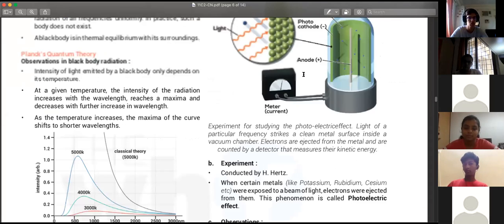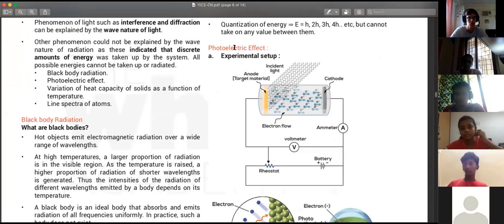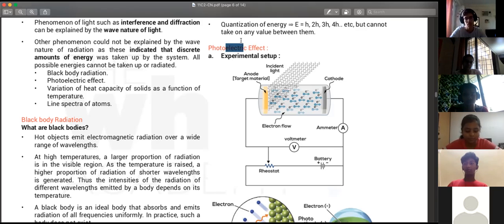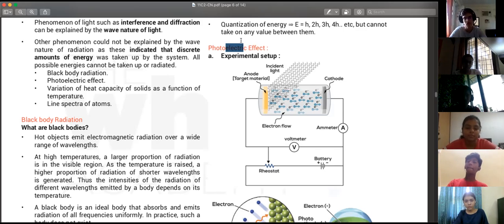Okay, so photoelectric effect is basically, photo, when light falls on some highly reactive metals like potassium, metal like cesium, then electrons are ejected. So that's where the electric part of the thing comes from. That's all there is. So you have a metal, light falls on it, then electrons are ejected. Like, shine a flashlight over some potassium, and electrons are ejected.